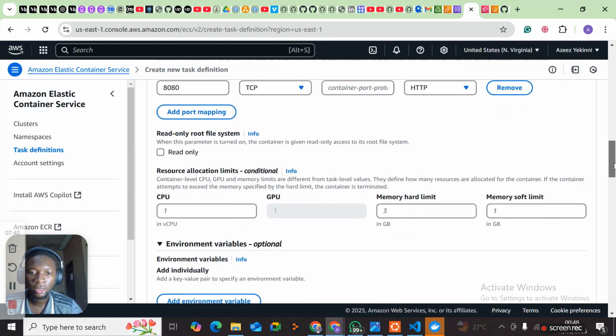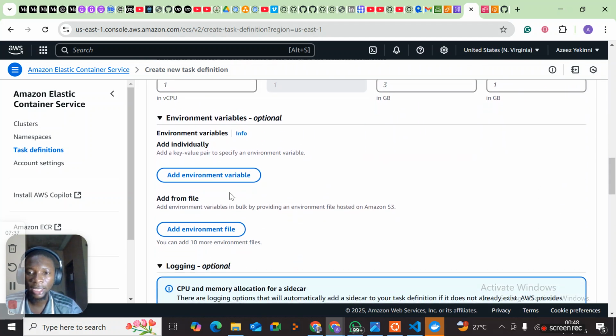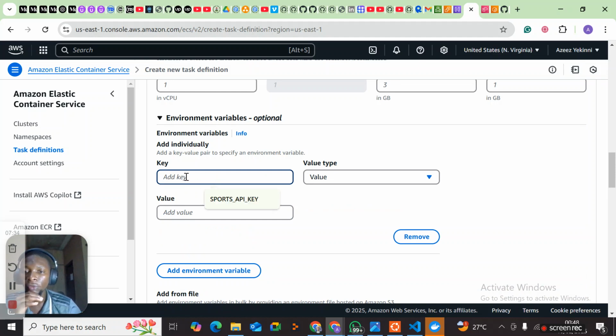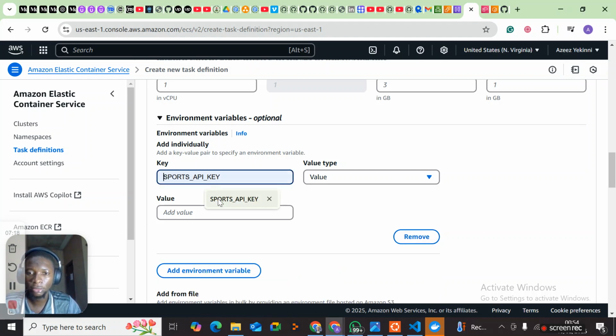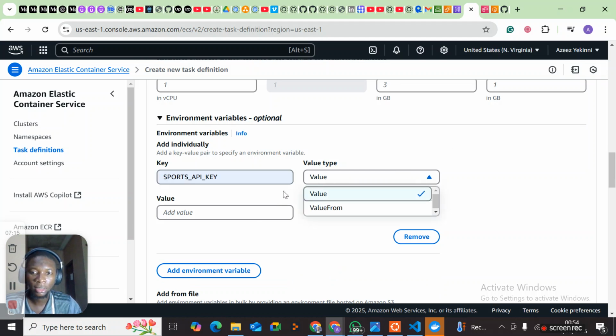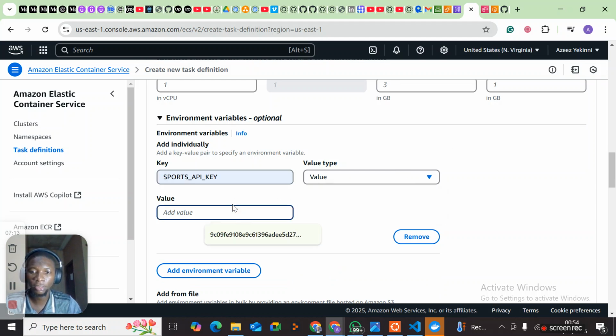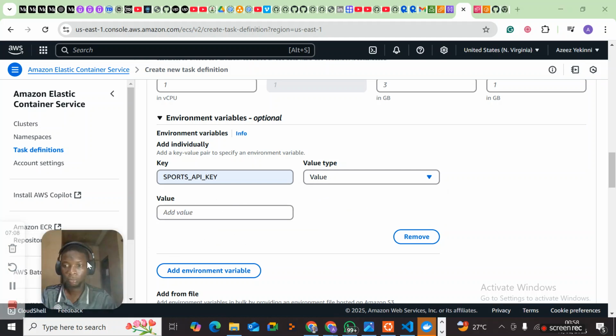Then CPU memory one. Yes, environment variable. So our environment variable that I have here is firstly our sports API key, and then I have to add my sports API key here, value. So let me get my API key. Do I have it here? Yes. So I'm going to be adding my API key.